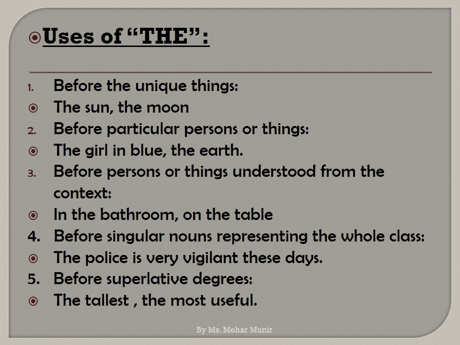Rule number 3. Before persons or things understood from the context. When the appearance of a noun is understood, we will use the, like in the bathroom, on the table. Rule number 4. Before singular nouns representing the whole class. When a noun is representing the whole class, we will use the.